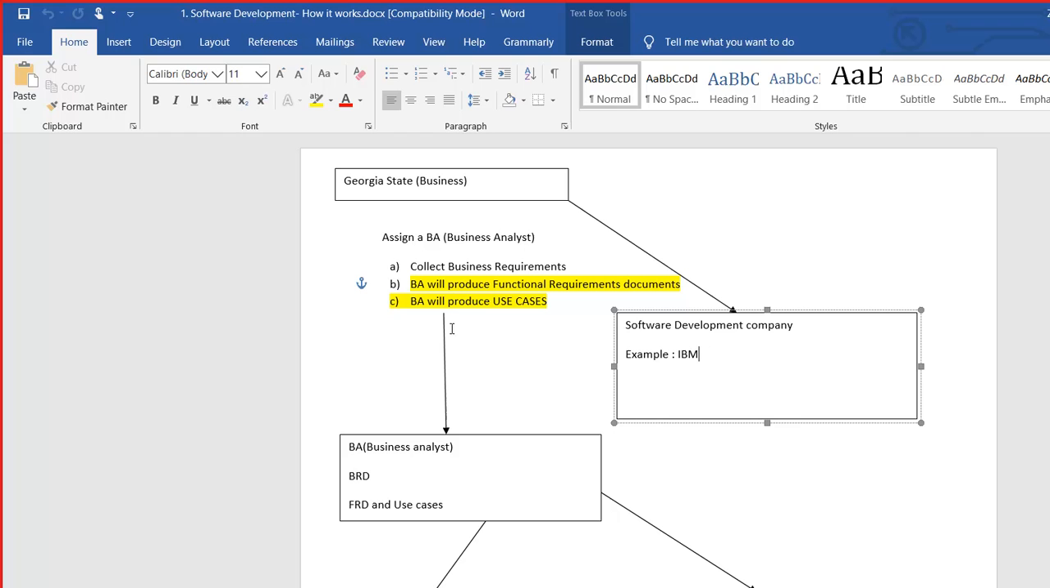They collect the requirements, they prepare a brief document which we are calling the business requirement document, and later on they elaborate the business requirement document. They elaborate the functionality, and they prepare the functional requirement document and use cases. Use cases are the graphical representation of requirements or functionalities.